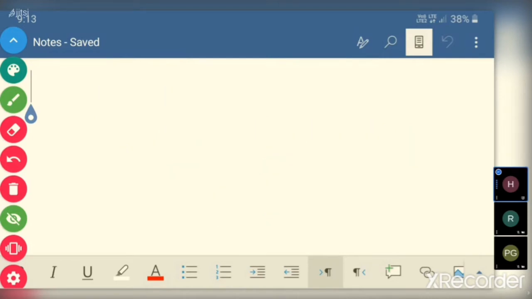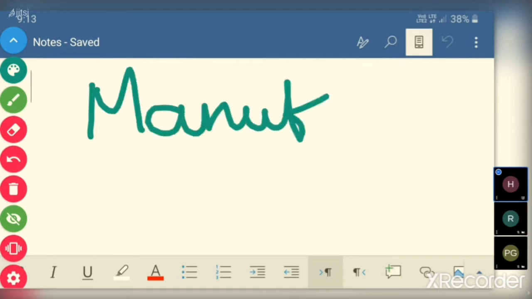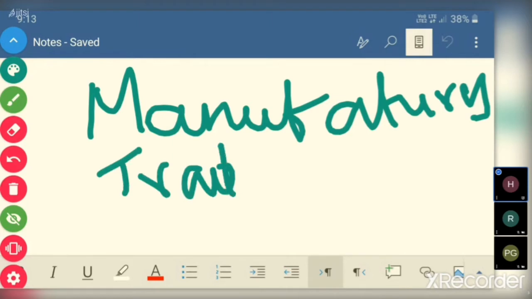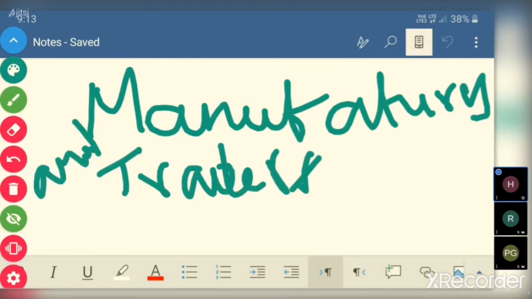Now, who are they? One is manufacturers and traders. What is the composite rate applicable? 1%.